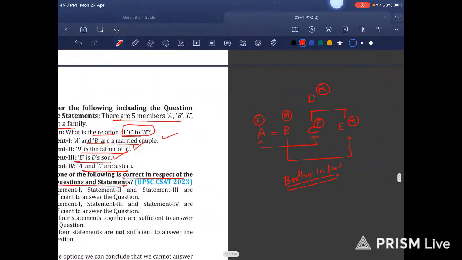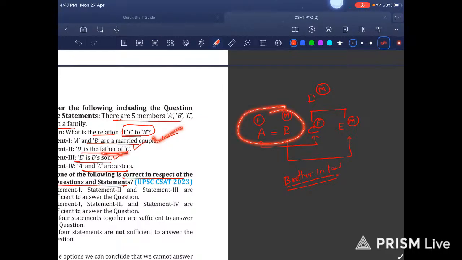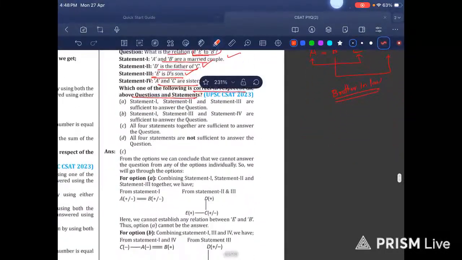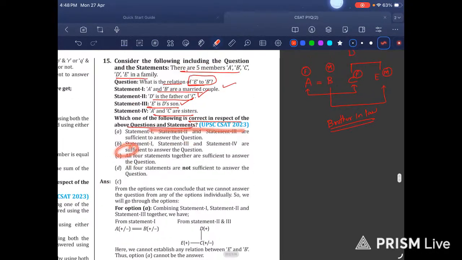Okay, A and B are married couple. So yes, D is the father of C. Yes, this is required. E is D's son. Yes, we need E because we are asked about E to B relation. So this is also correct. Now A and C are sisters. Is this needed? Yes, they are needed because we need to establish a relation between this family and this family. So I feel all the four statements are required to answer this question. Yes, option C is correct.